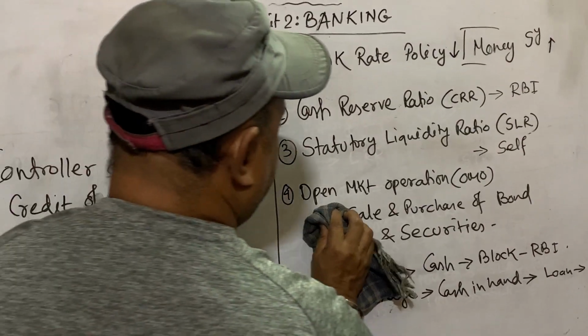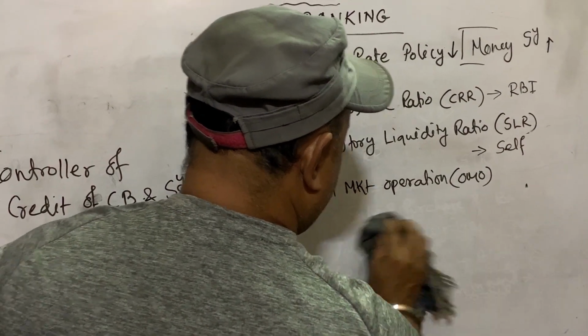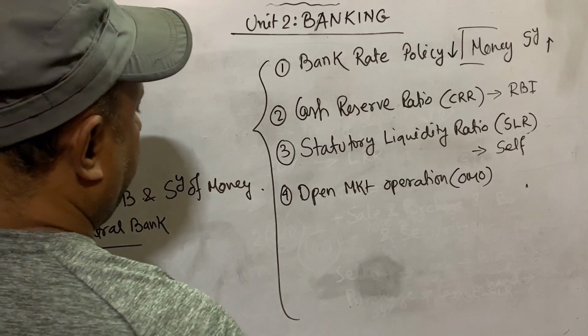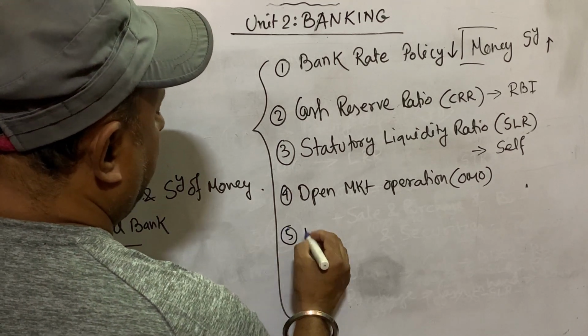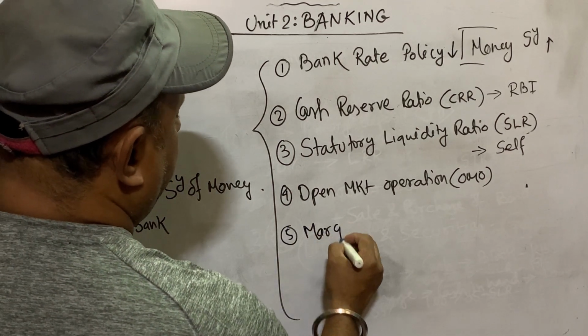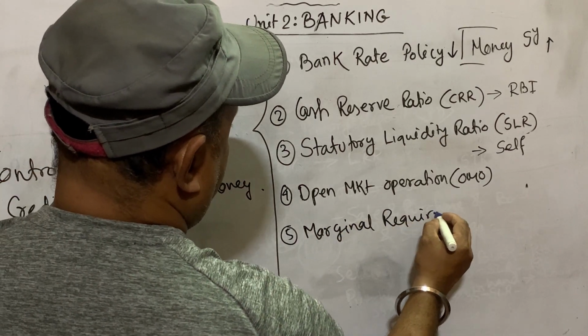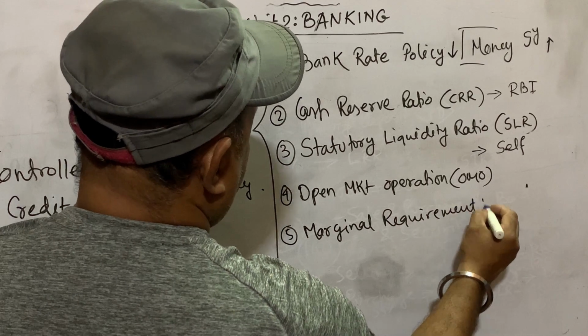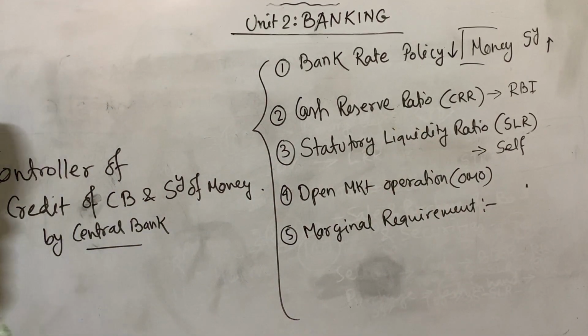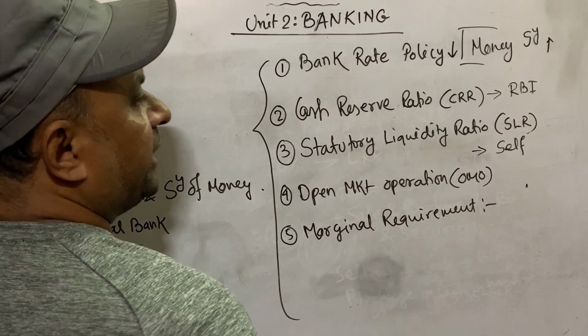Fifth one, margin money, or marginal requirement. Marginal requirement means when we want to take a loan from the bank, we have to keep something as a mortgage.